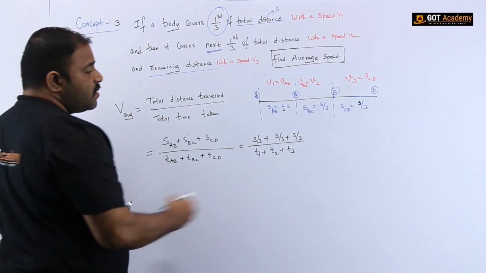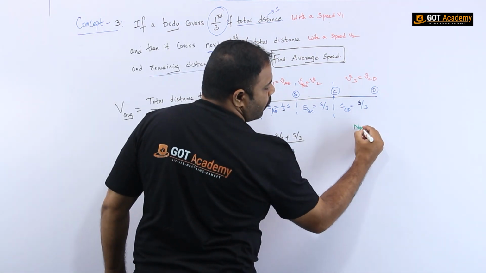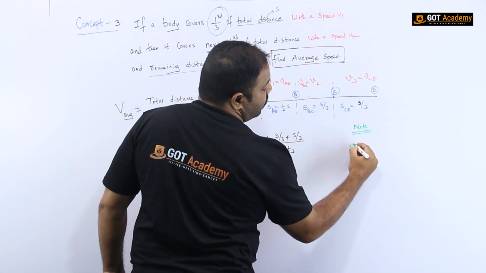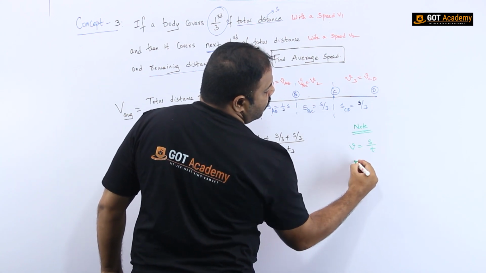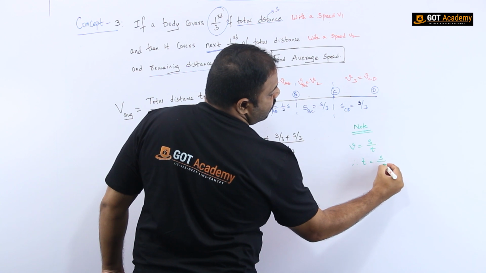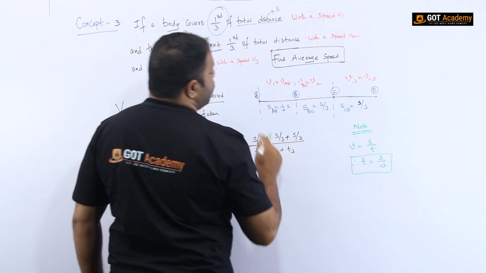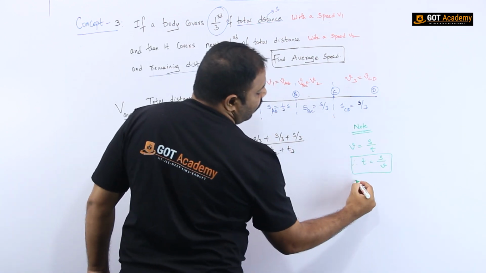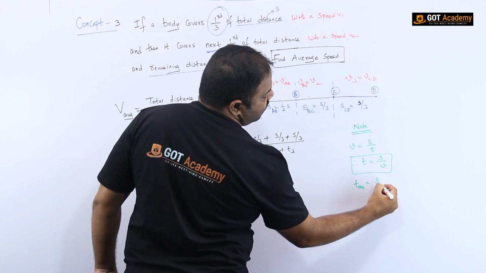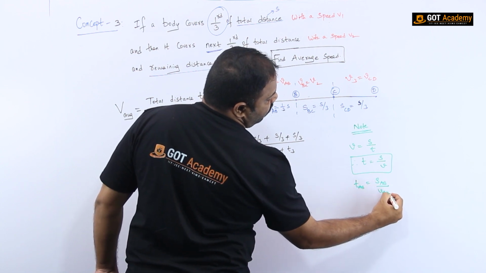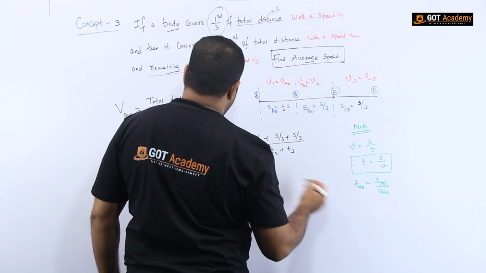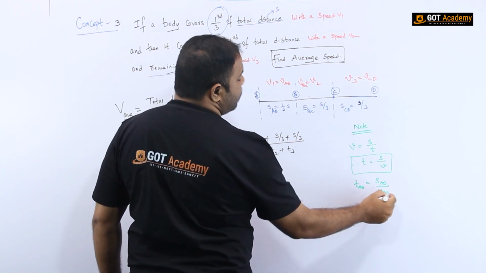We know that speed is equal to distance by time. Therefore time is equal to distance by speed, isn't it? So here, time taken from A to B, let me write it as distance from A to B and speed from A to B. So time from A to B is distance from A to B and speed from A to B.